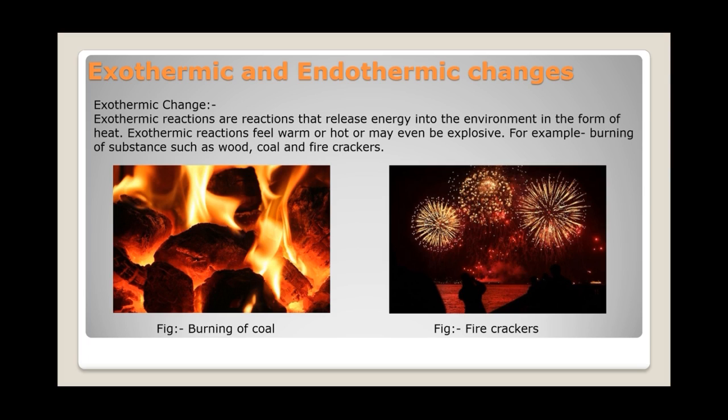So the changes in which heat energy is released are called exothermic changes. For example, burning of substances such as wood, coal, and firecrackers. That is an example of exothermic change or exothermic reactions.